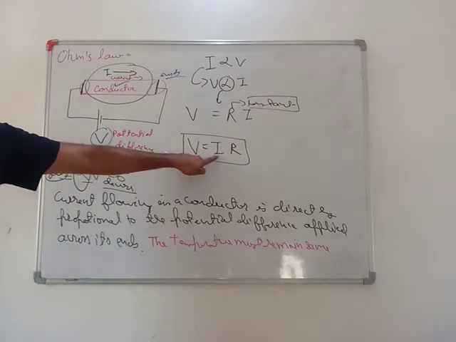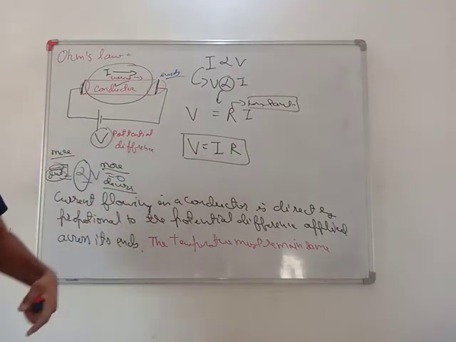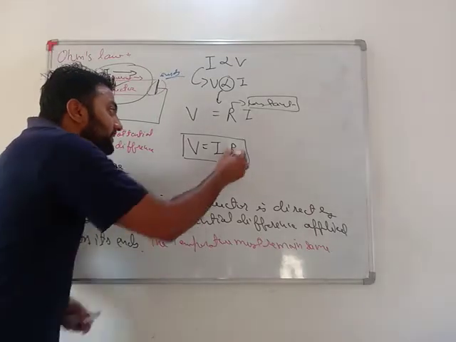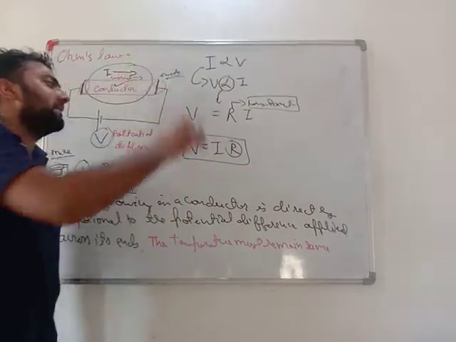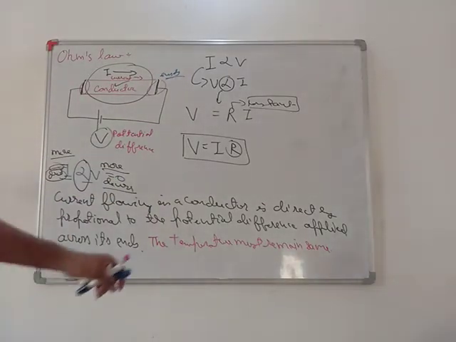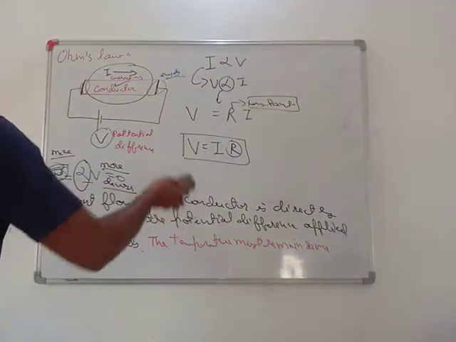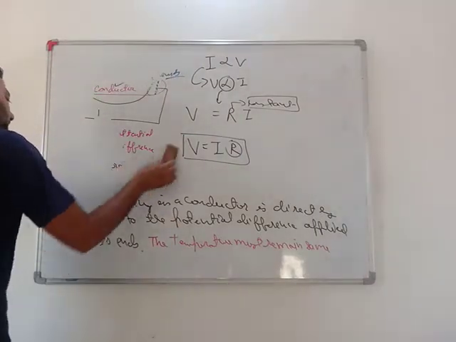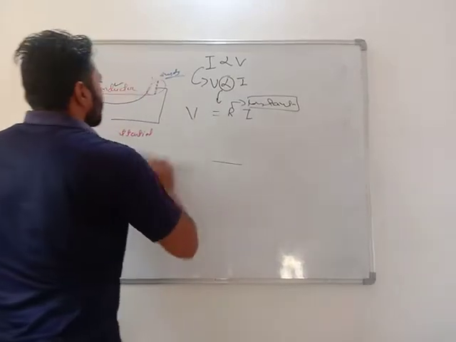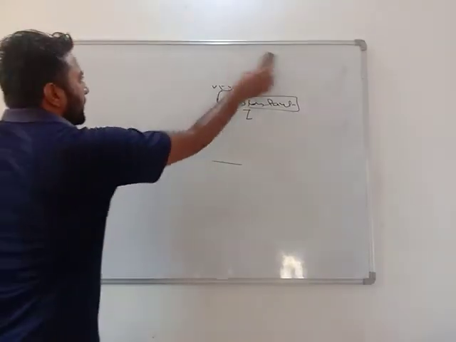Current flowing is directly proportional to the potential difference across its ends. The temperature must remain the same. This is the main reason. The temperature must remain the same. So, very important. Now we will talk about this R. Ohm's law, you must understand it. There is no other option available. Okay, my dear students,